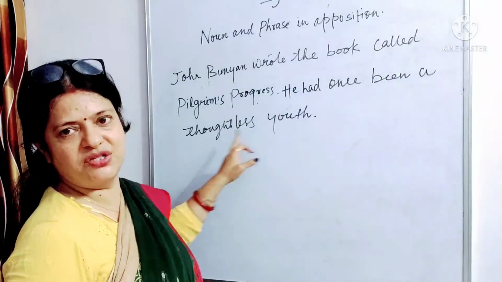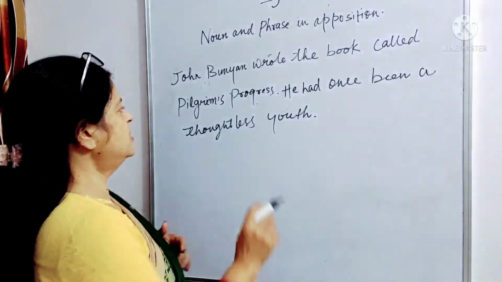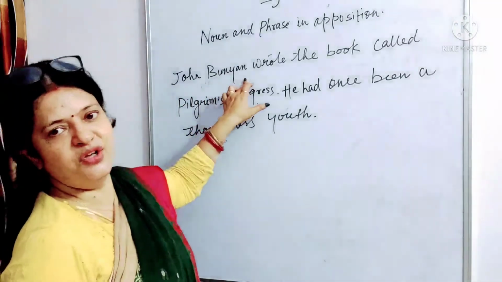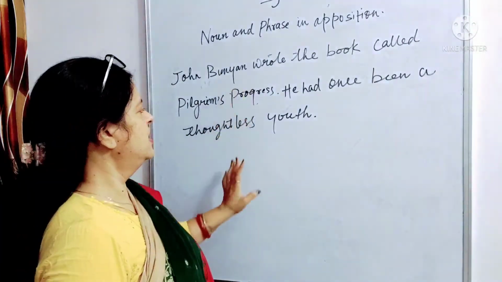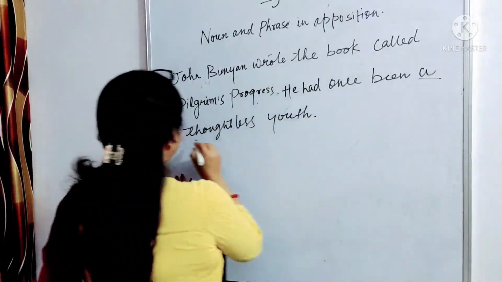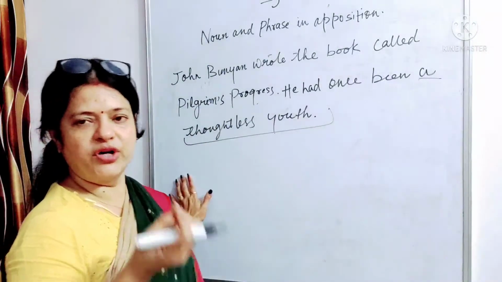This thoughtless youth is a collection of some words. It is a phrase. This phrase can be put just beside the subject John Bunyan, because this phrase exactly tells about John Bunyan, what he was.